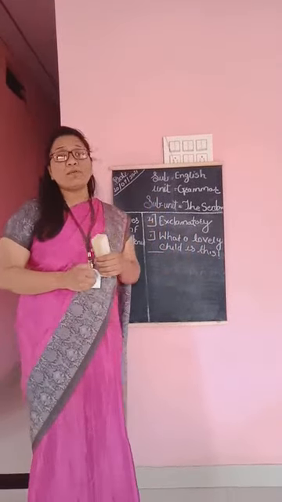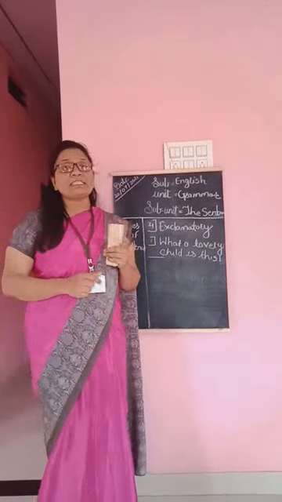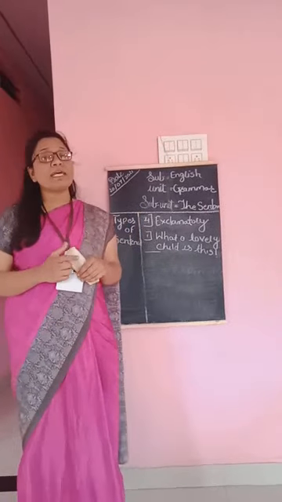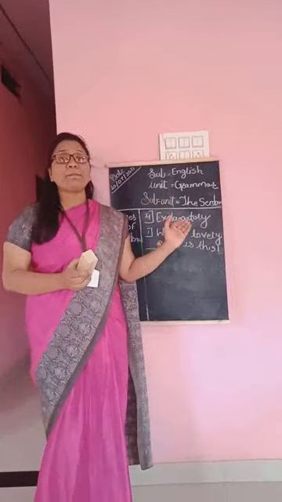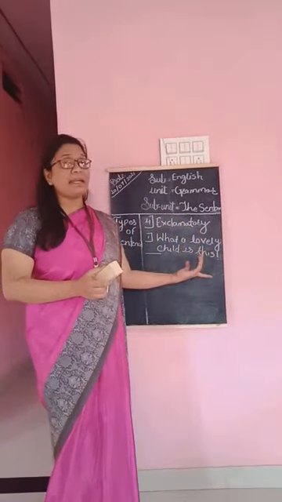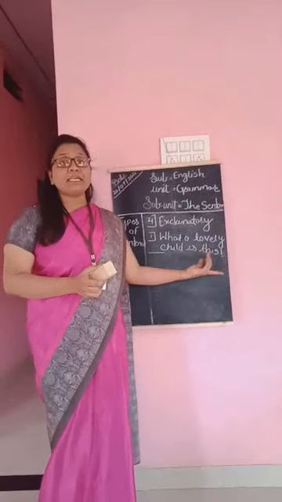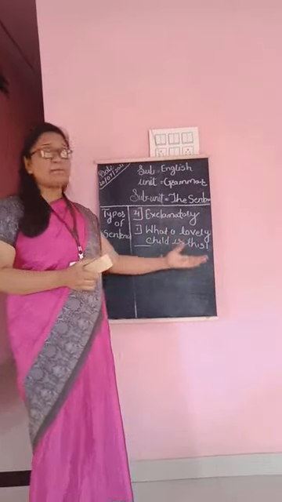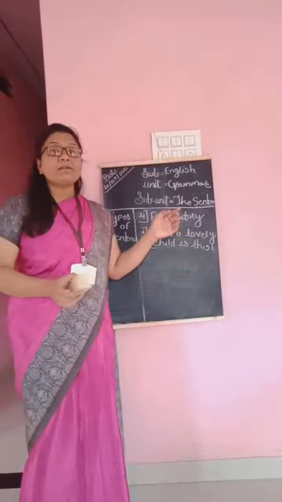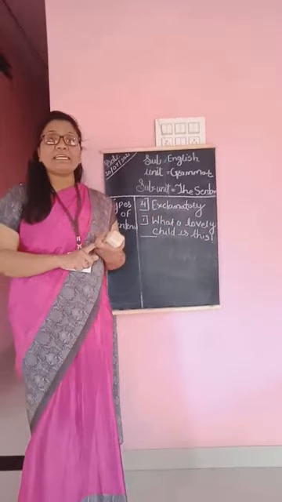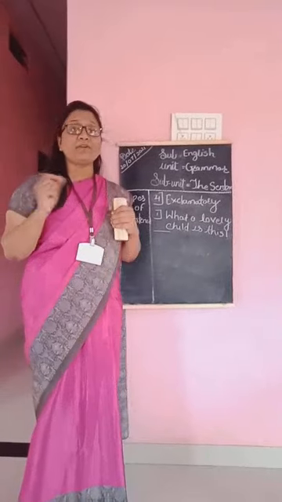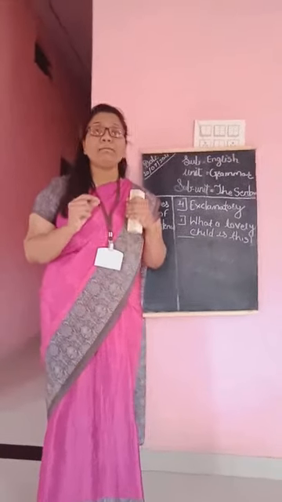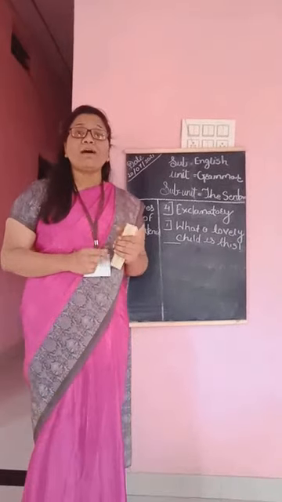Today we also learned what subject and predicate are. The subject is the part of the sentence which performs the action, meaning a person or a thing who performs the action. The predicate is the part of the sentence in which we say what the performer is doing. And today we also saw the types of sentences. First is the assertive sentence, then the interrogative, which has two kinds, yes-no type and WH type. Third is imperative, and last is the exclamatory sentence.